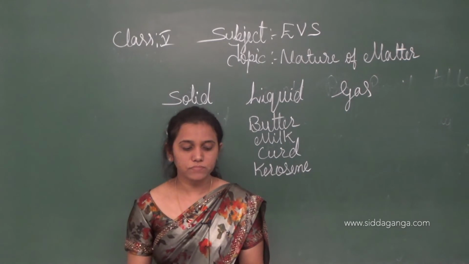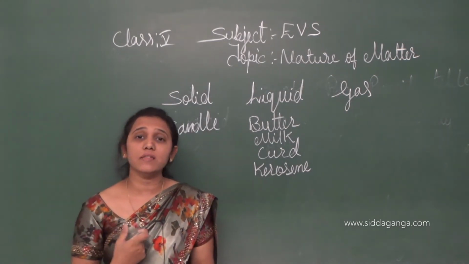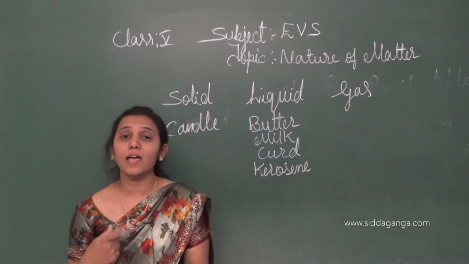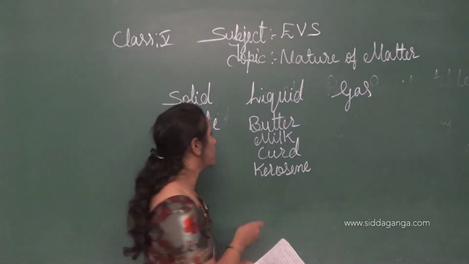Next, charcoal. It is a hard substance. Charcoal is a hard substance. So we need to place it in the solid part of the table. Charcoal.